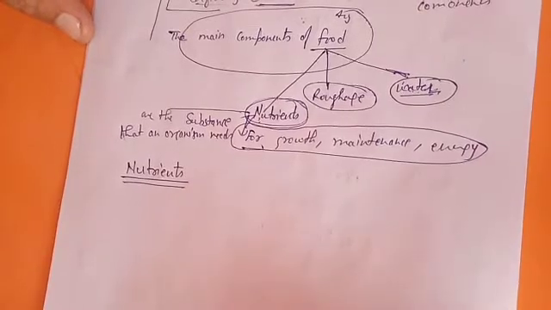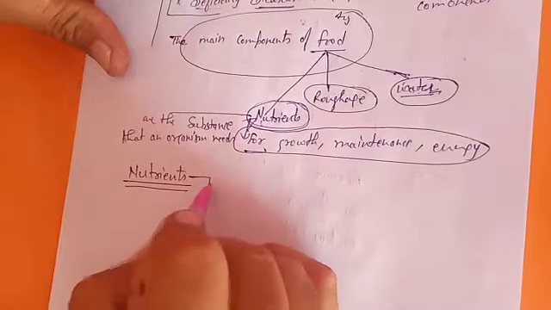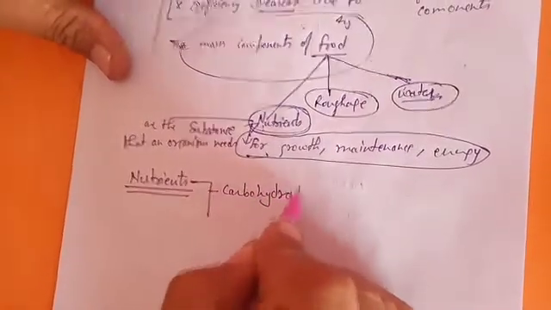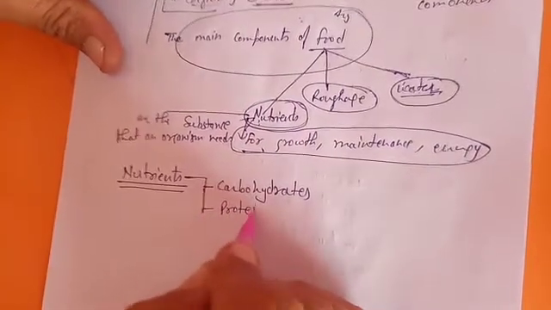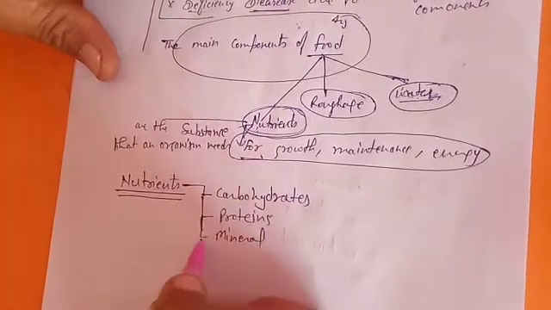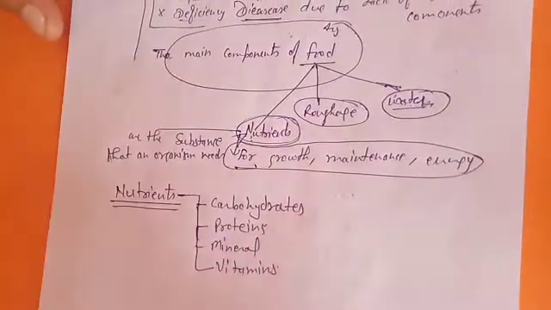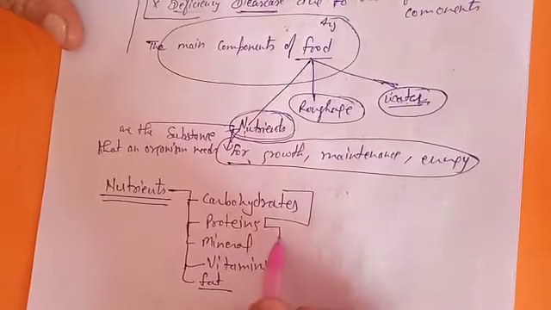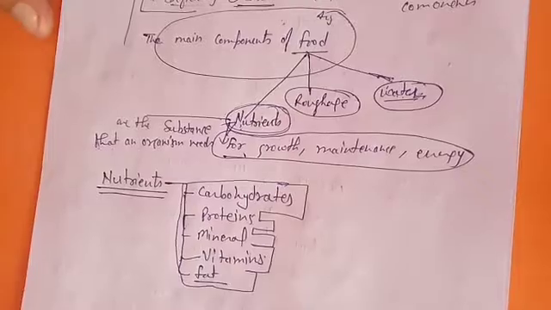So what kind of nutrients actually exist in foods? That is further divided. Mainly five types we are discussing here: carbohydrates, proteins, minerals, vitamins, and fat. These five kinds of nutrients are present in our food.